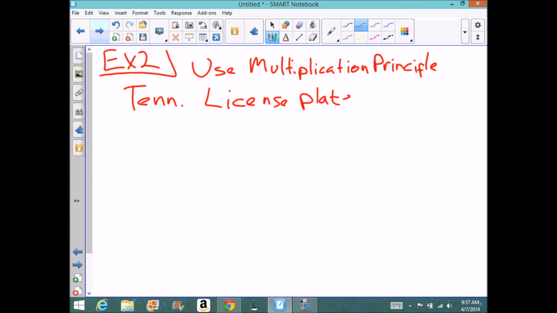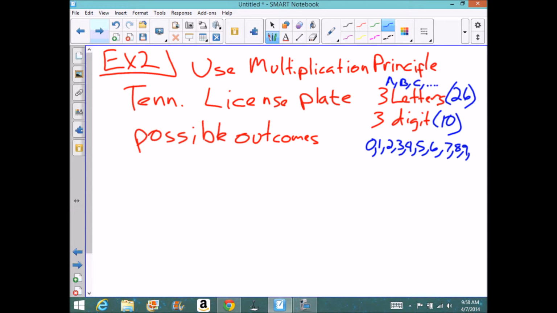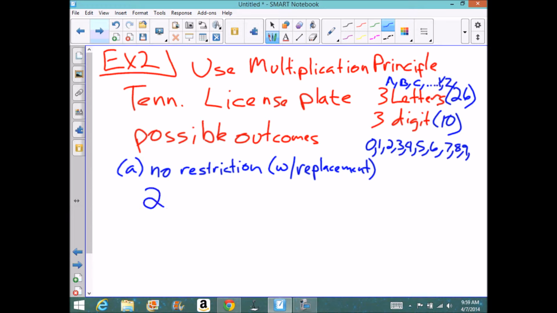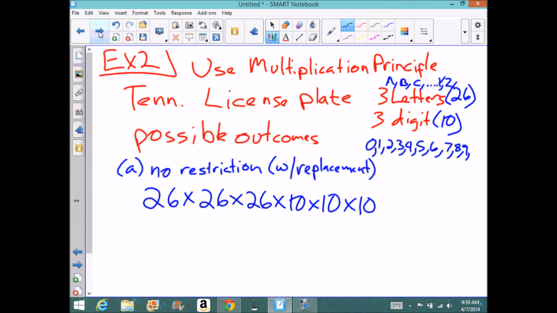So let's do a real application like Tennessee license plates, which have 3 letters and 3 digits, so it's 6 possible objects total, and of the 3 letters we have 26 letters, and of the 3 digits we have 10 digits, and so we have 26 possible letters and 10 possible digits we could choose from. Now, no restriction means with replacement. That means we can use the numbers over and over and over again. So on my first try I can have 26 letters. On the second try I can have 26 letters, and 26 and 26 times 10 times 10.